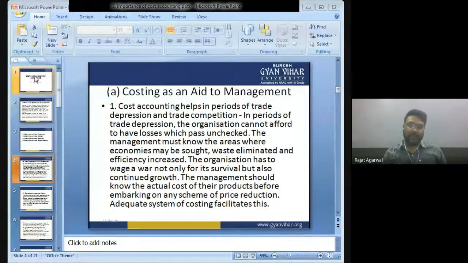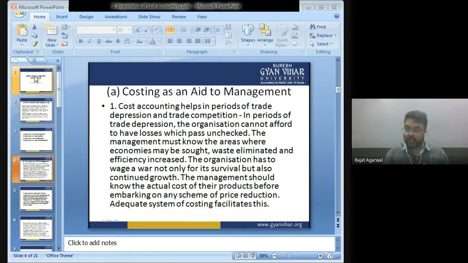For example, you take mobile phone. Mobile phone is manufactured by Vivo, iPhone, Samsung, OnePlus, MI. Example, you take example of shoes, Nike, Puma, Adidas, Woodland, Red Tape. You take example of television, Sony, LG, Samsung. So whatever product you manufacture in a market, every product has cutthroat competition, a large amount of competition in the market. And if your company does not give the product at a low selling price, you will not be able to survive in the market. One day your company will be out of the market.